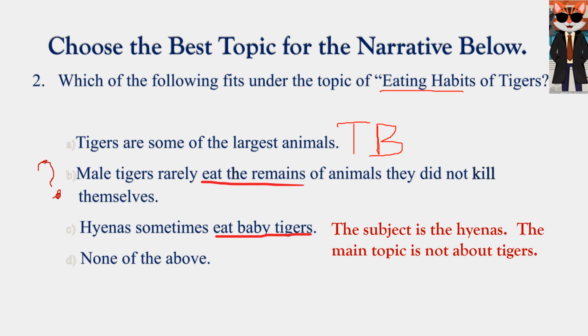Hyenas sometimes eat baby tigers. We're talking about their eating habits, not people who want to eat them, not the other way around. And be careful with this one, none of the above. It's sometimes thrown out as a distractor, okay, to make you choose it when that's really not the answer. So your answer here is B. Male tigers rarely eat the remains of animals they did not kill themselves. That's a habit. That's something they do.